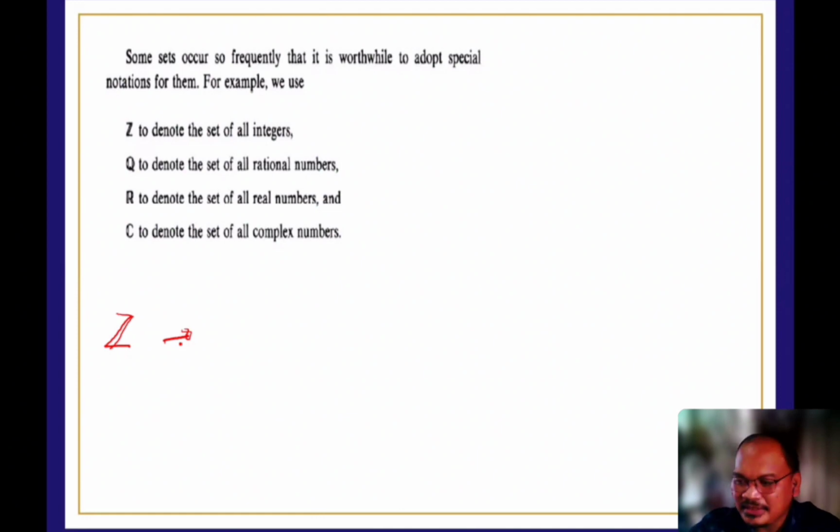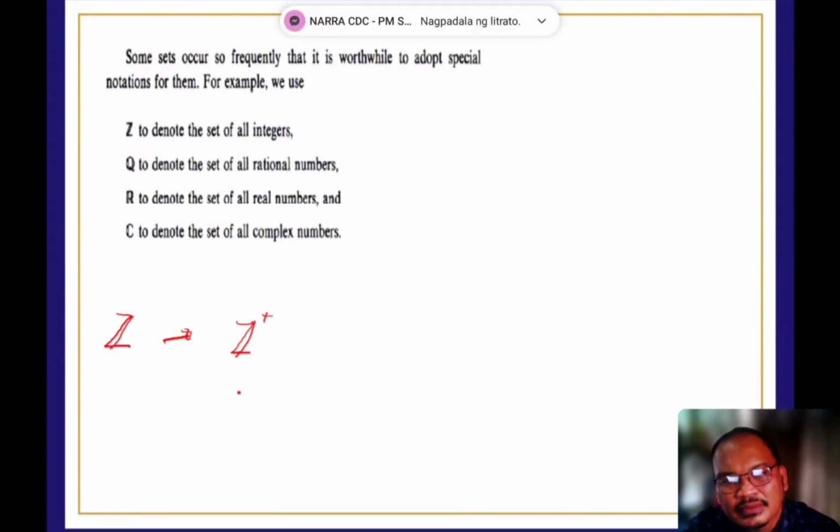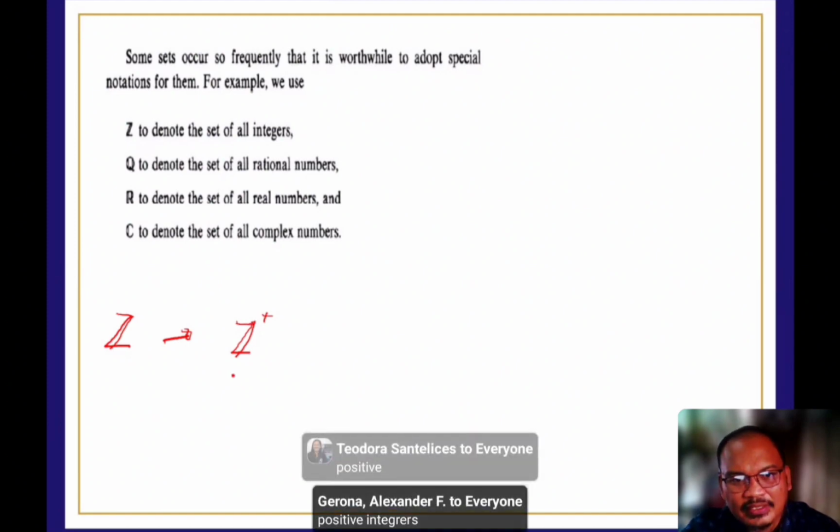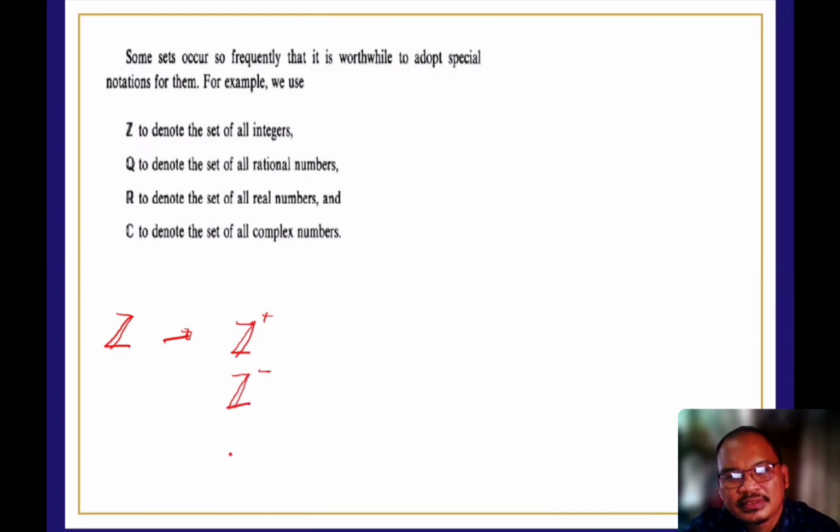Okay? Now we have notations also. Pag sinabi nating, alam natin na pag ganito, okay, we have this and we have plus. This is the set of what? Yan. This is the set of positive integers. Okay. Well, the counterpart of this one is we have this, the set of what?